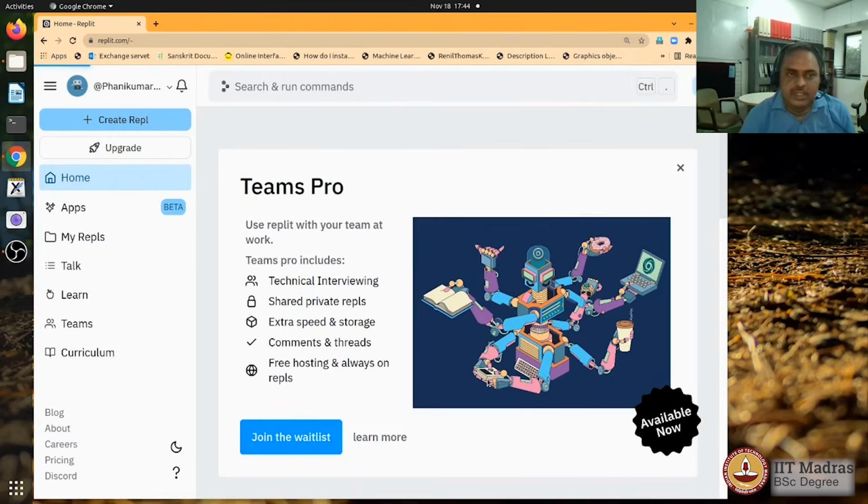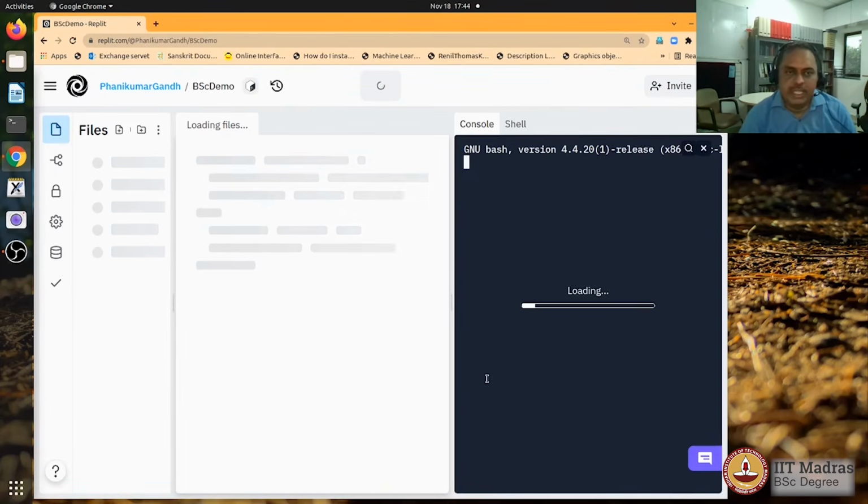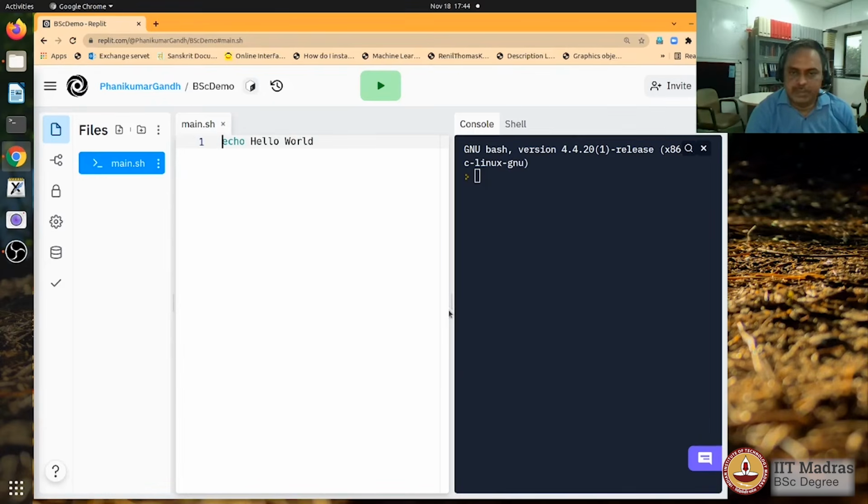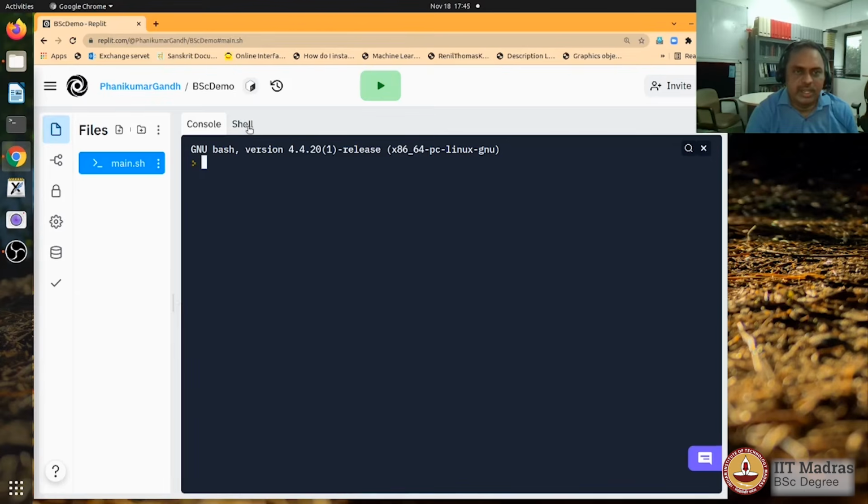Okay, and once the project has been launched, you could expand the terminal window here and click on the tab for the shell, and then you have the shell readily available for you in the cloud environment.